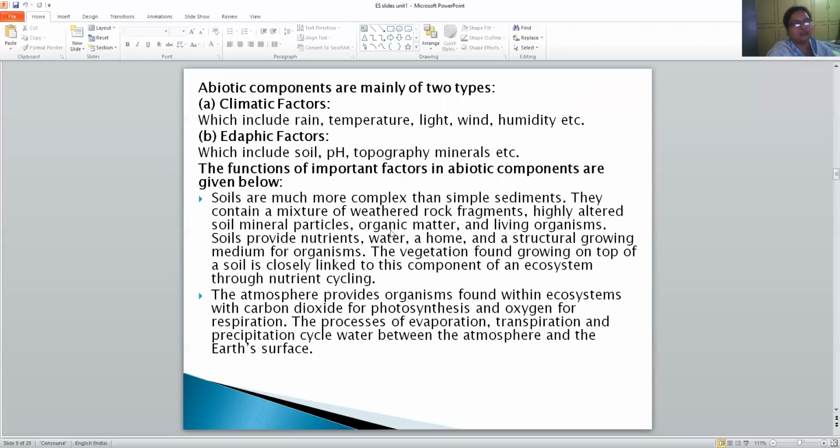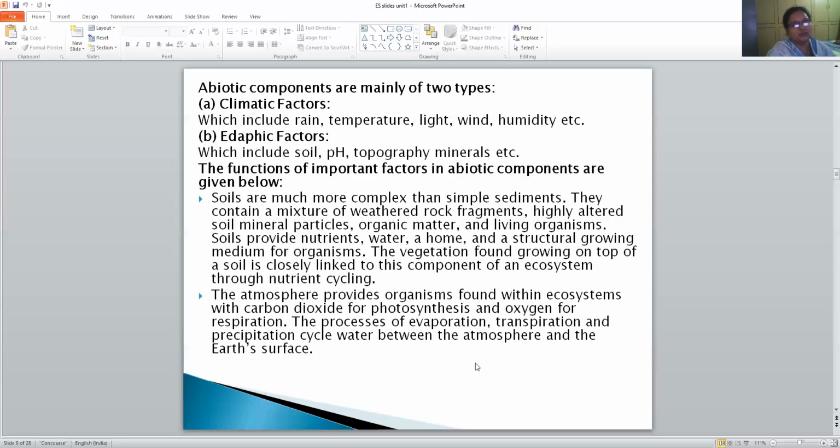Soils, which are more complex than simple sediments, contain a mixture of rock fragments, mineral particles, organic matter, and even living organisms. So soil provides nutrients, water, a home, and a structural growing medium for organisms, isn't it? Similarly, the atmosphere provides organisms in ecosystems with carbon dioxide for photosynthesis and oxygen for respiration.